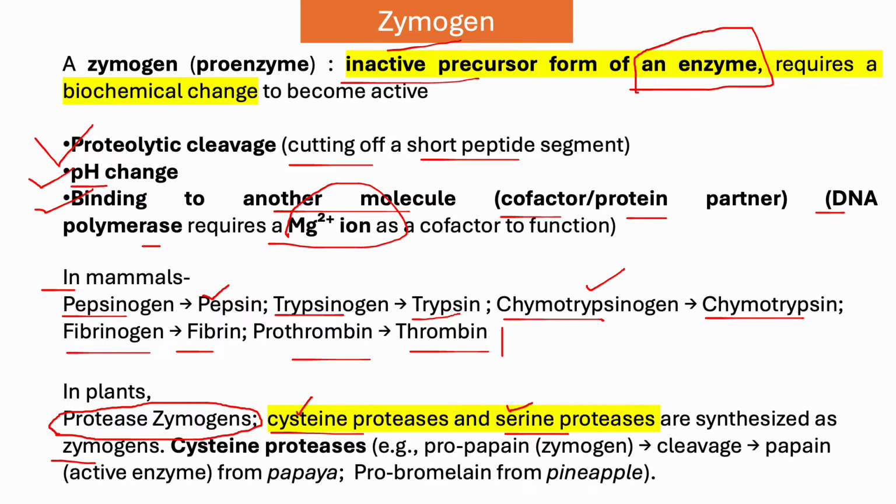For example, one cysteine protease is propapain. Propapain is a zymogen, and a little bit of cleavage of propapain makes the active form, papain. Papain is found in papaya. The same thing applies to probromelain. Probromelain is an inactive form of the enzyme, that is the zymogen, and it can be activated to bromelain, which is the active form of the enzyme, and it is found in pineapple.